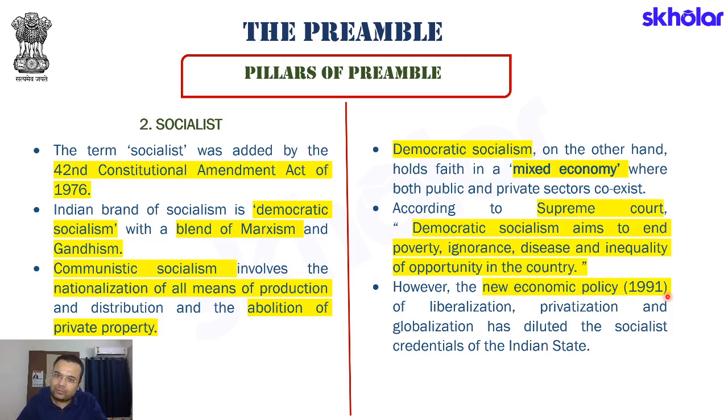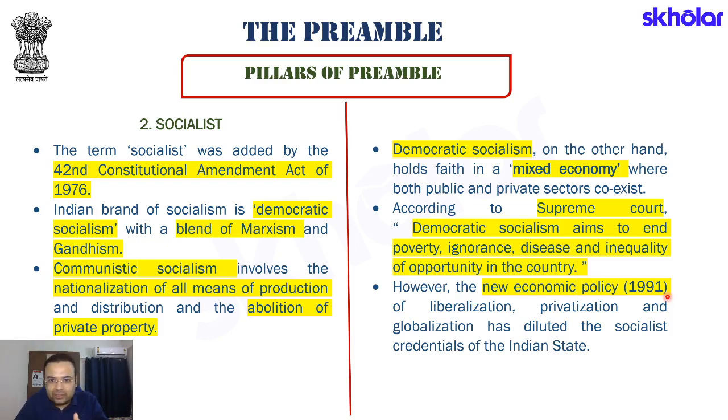Let me give you a very simple and brief explanation. The government of India, or for that matter the state, the Constitution does not see it in that way, that we have in any way compromised our goal of socialistic ideas, our goal of democratic socialism. Why? Because essentially, what does democratic socialism entail? It entails that we are able to reduce inequality, we are able to create more opportunities for the people in the lower strata of society, be it in terms of lower classes or caste discrimination. But for us to be able to do so, what exactly is required? What is required are those social policies by which we are able to do so.